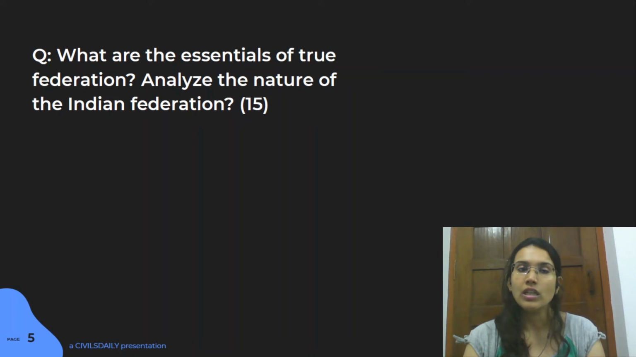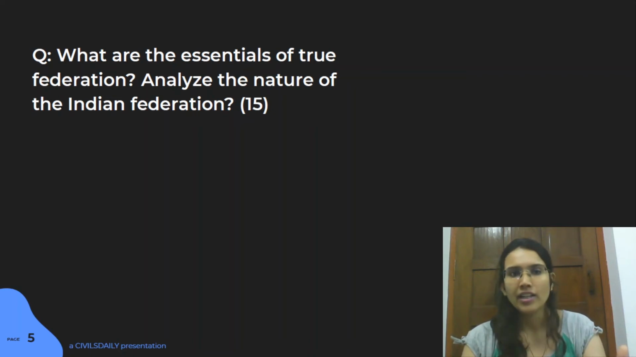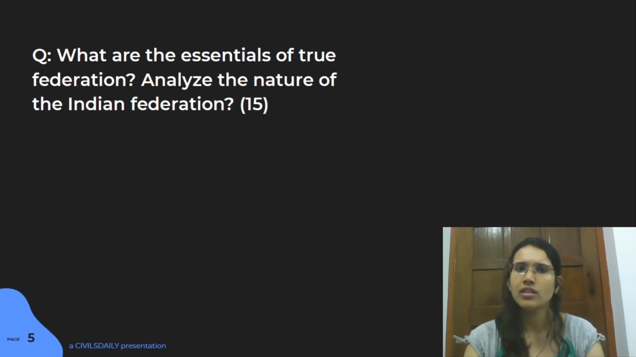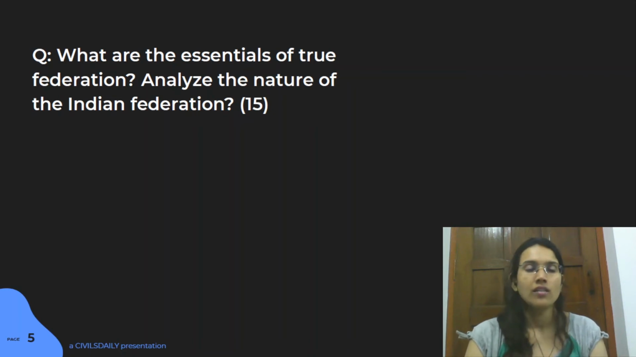So federation is actually from those two topics only. So it's a very direct question. If you would get this question in your examination, I think it would be considered one of the easy ones. The question is, what are the essentials of a true federation? Analyze the nature of Indian federation. Okay, there are two questions.